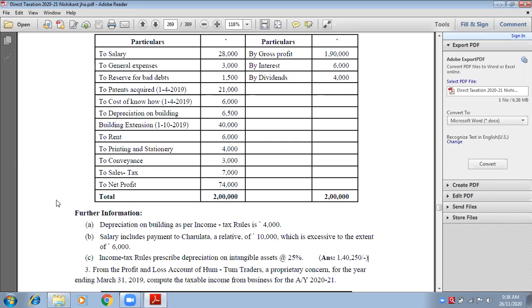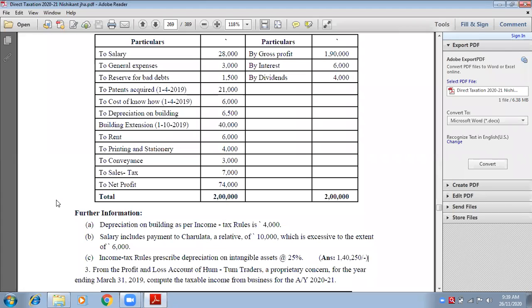All others agree? Is it 81? Jaya has given me 81,000 in the chat box. Shubham has also said 81,000. All others have got 81,000 rupees. Okay, great.